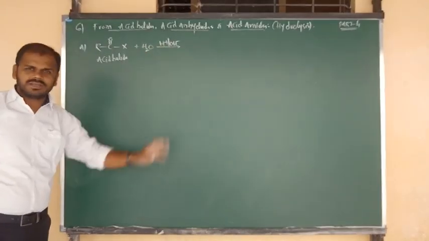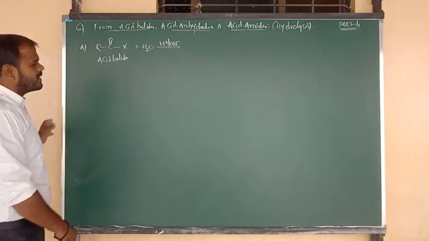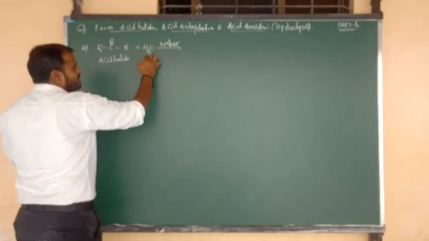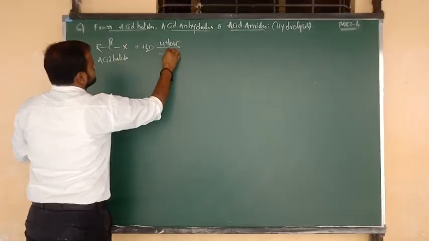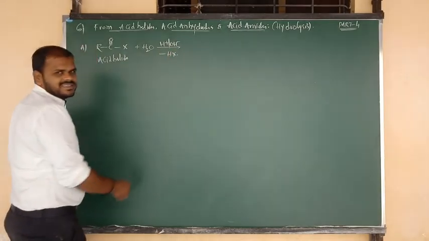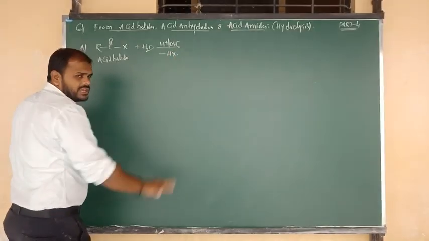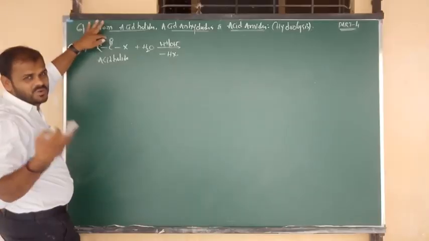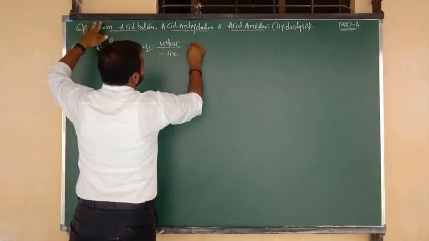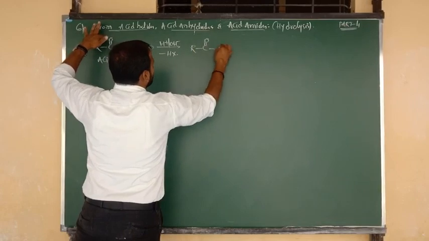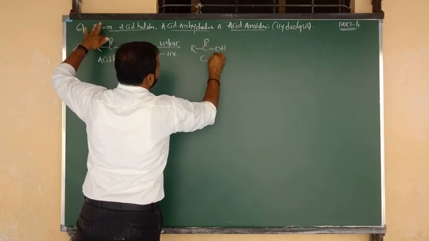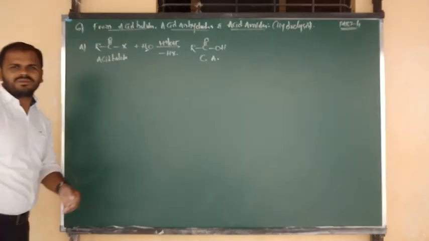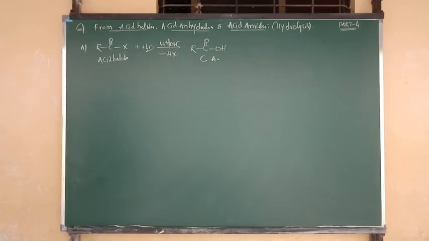upon hydrolysis in acidic or basic medium, form the product: H plus from the water molecule combines with X minus and is removed in the form of HX. From the water molecule we remove H, remaining is OH, that OH attacks R C double bond O. What is your product? Yes, R bonded to C double bond O with OH from the water molecule. That means we are getting the product, nothing but the carboxylic acids.